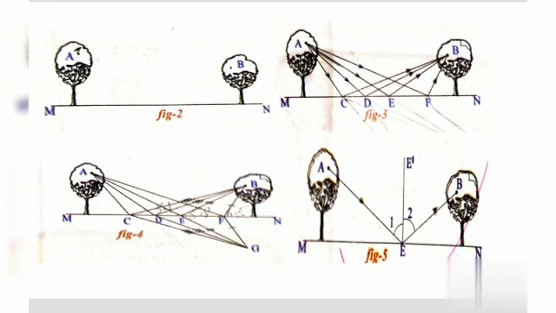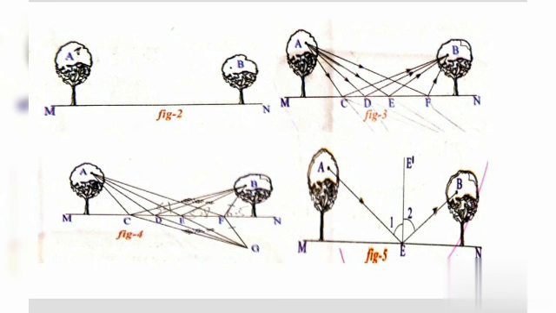If you observe the figure carefully, among the paths ACG, ADG, AEG and AFG, the shortest path is AEG, because it is the straight line distance between the points A and G, and you can measure and check this using a scale. As AEG is equal to AEB, the path AEB is the shortest path to reach the point B from point A. So it would take the least time, and the smart crow will pick the grain from point E.